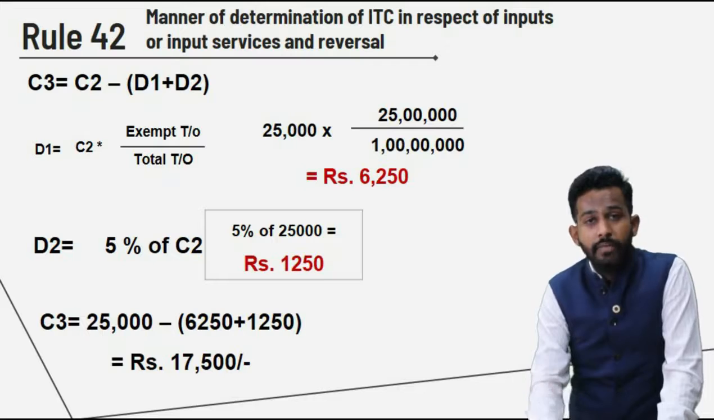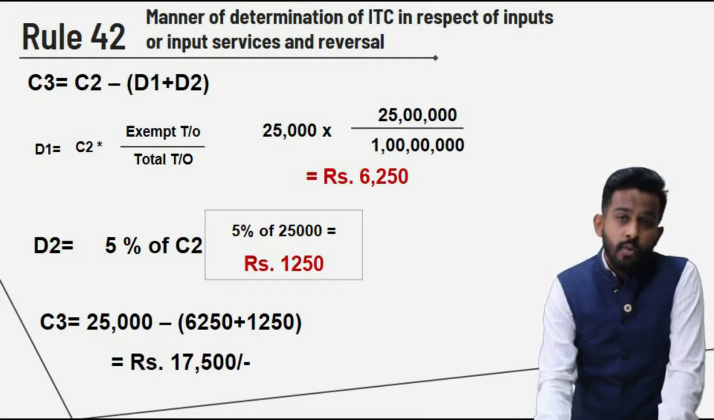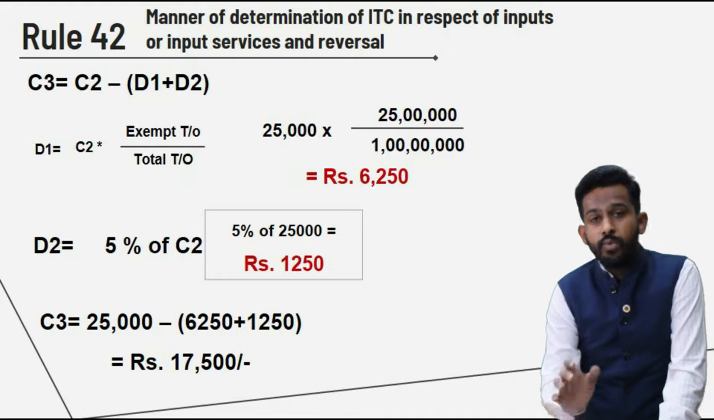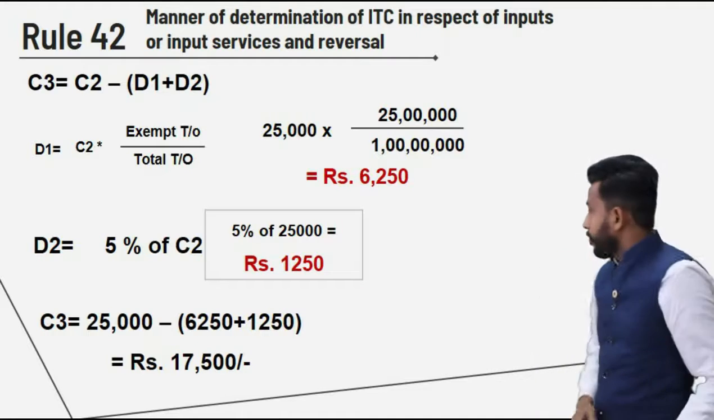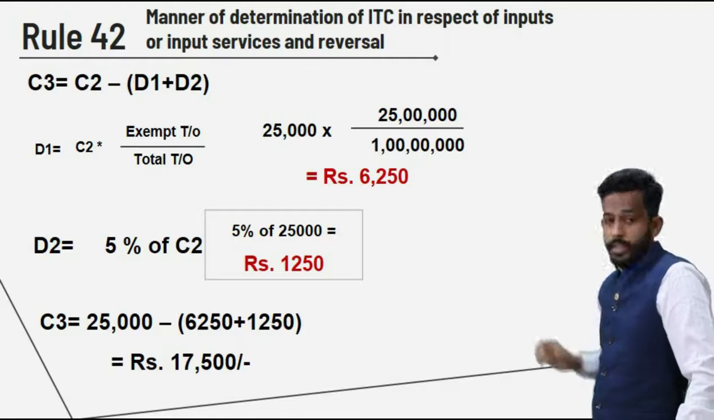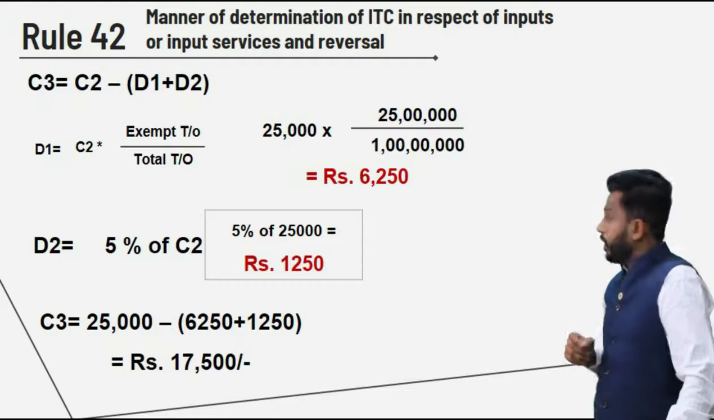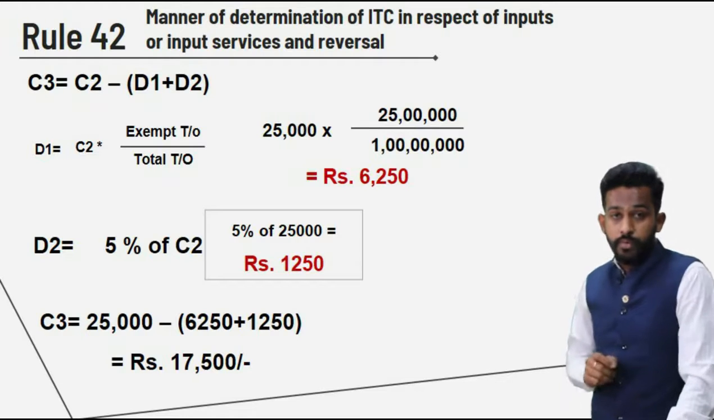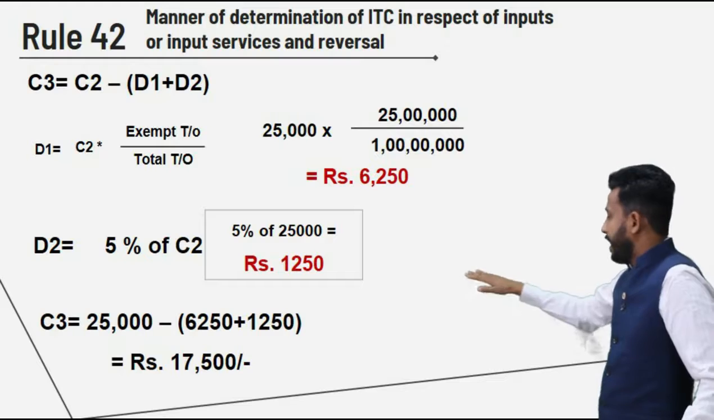Now we have D1, now we have C2, common credit. What we need is D2. So let us figure out D2. Very simple, friends. D2 is 5% of the common credit. So what is common credit? 25,000, and 5% of 25,000 gives you 1250. So let us put these figures in the example and get C3.